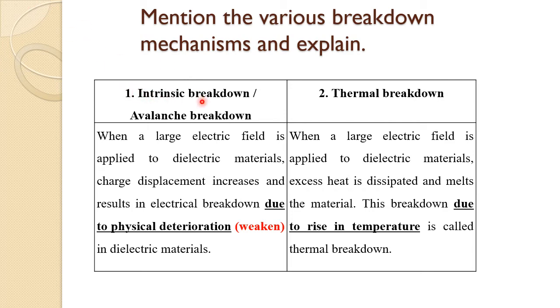The first is intrinsic or avalanche breakdown. When a large electric field is applied, there is more charge displacement, which results in electrical breakdown due to physical deterioration, nothing but weakening of the dielectric material. This is called intrinsic or avalanche breakdown.